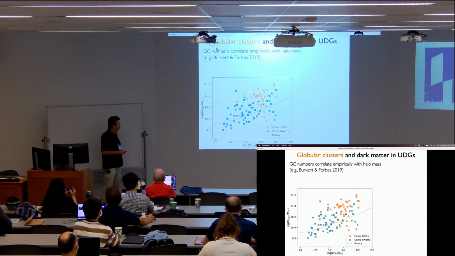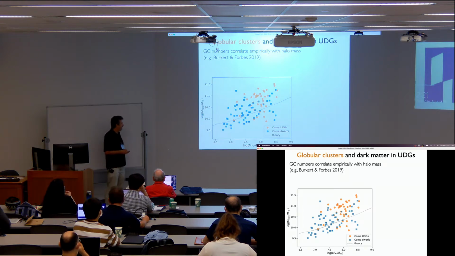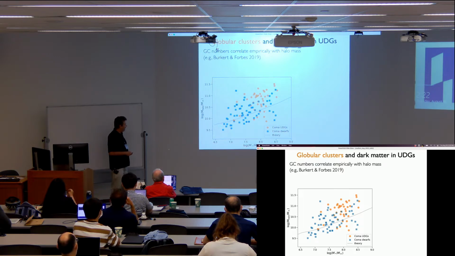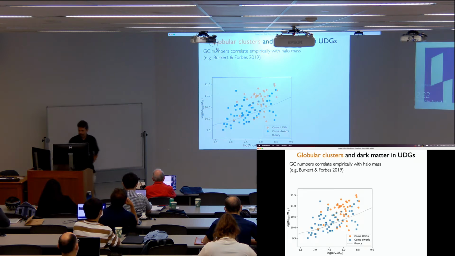So these orange circles are UDGs, and the blue squares are the normal dwarfs in the Coma cluster, done with the same methods to try to take out as many systematics as possible. And what you can hopefully see is that at a fixed mass, say 10 to the 8th, the UDGs on average have more globular clusters, by a factor of a few. And this would be a standard, typical stellar to halo mass relation. I know as you get to these low masses, it's particularly uncertain. Here at 10 to the 8th and above, hopefully we have a better idea of what's going on from theory.